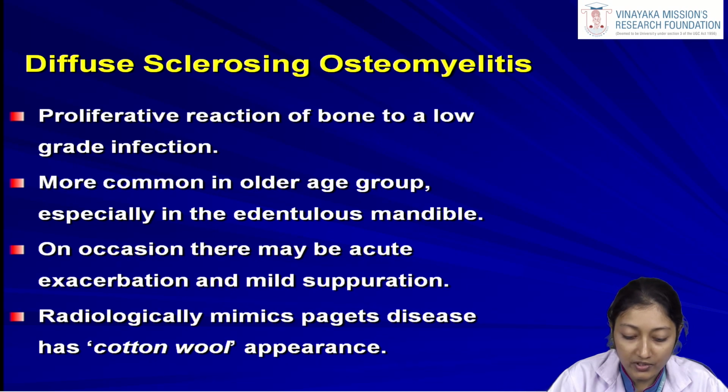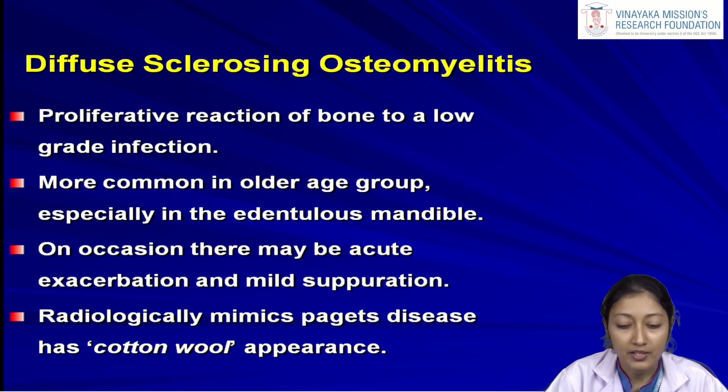Radiologically it mimics Paget's disease, which has the cotton wool appearance. So this cotton wool appearance, we all are familiar with. This is specific mainly to the disease entity known as Paget's disease. In Paget's disease, we usually see the cotton wool appearance, but a similar cotton wool appearance can be seen in another pathology, one type of osteomyelitis, which is known as the diffuse sclerosing osteomyelitis. So this type of osteomyelitis is a proliferative reaction of the bone to a low grade infection, usually seen in geriatric or older age group patients, usually seen in the edentulous jaws.